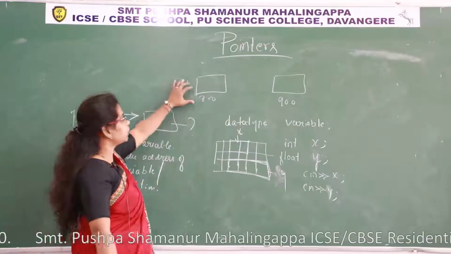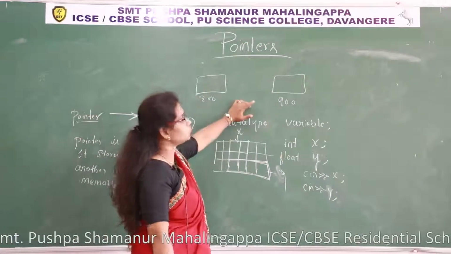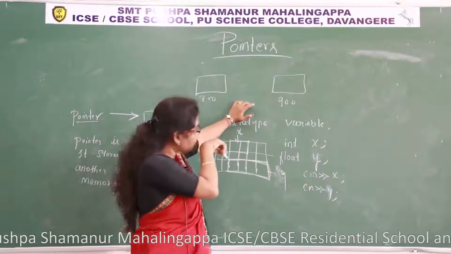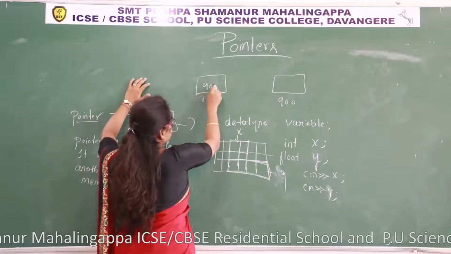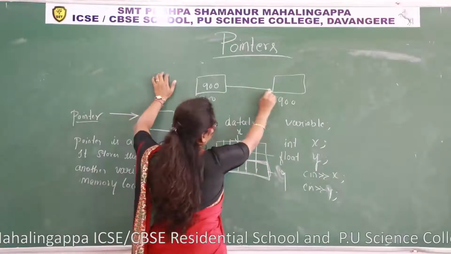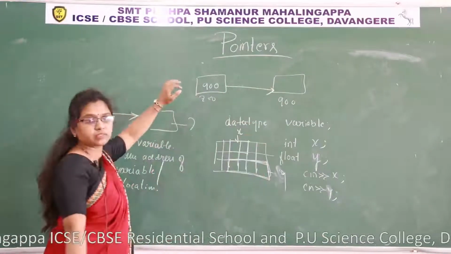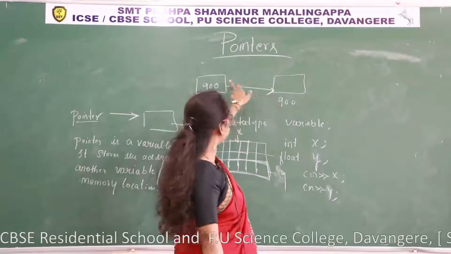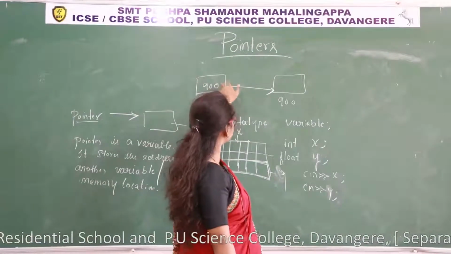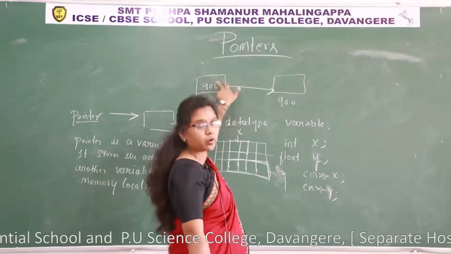So this memory location has to store the address of this memory location. What is the address of this memory? 900. I want to store 900 here so that it points to 900. When it stores the address of another memory location, then what does it mean? This memory is a pointer. It has become a pointer.